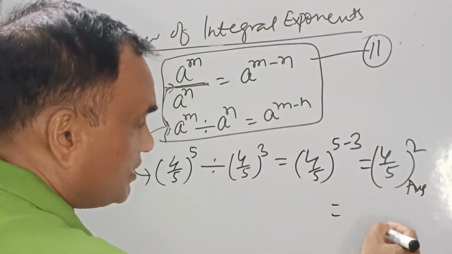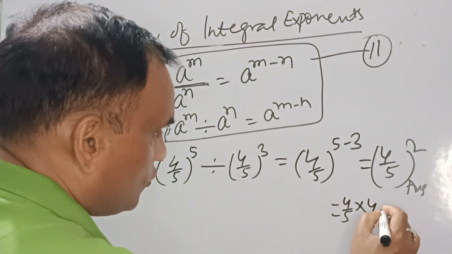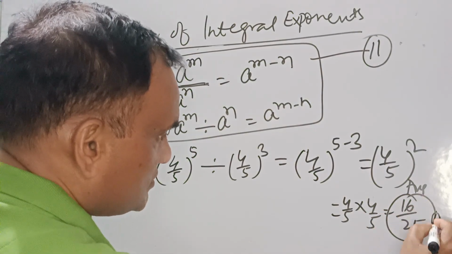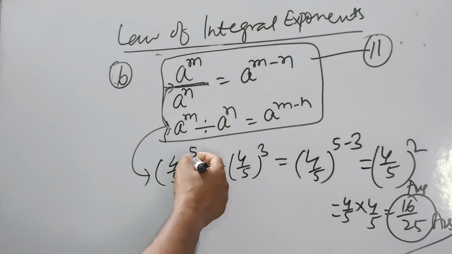If they want the answer in another way, you can write 4 upon 5 into 4 upon 5, 16 upon 25 is the right answer. Both answers are correct. There is no issue. Now you can take a screenshot and we'll see some other examples also. As I have told you, if the power is different, somewhere this power is more, this is less.